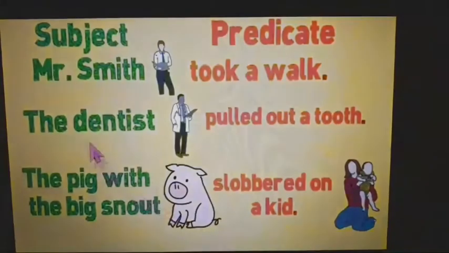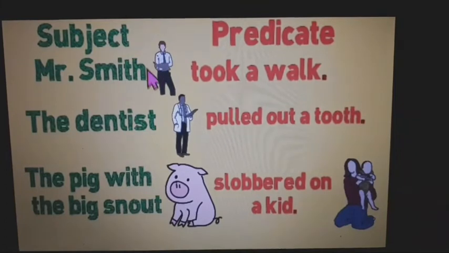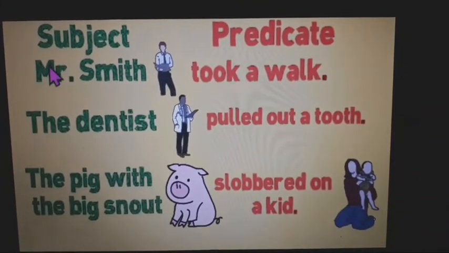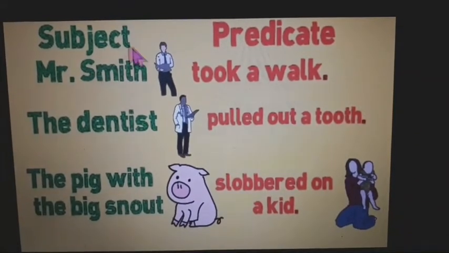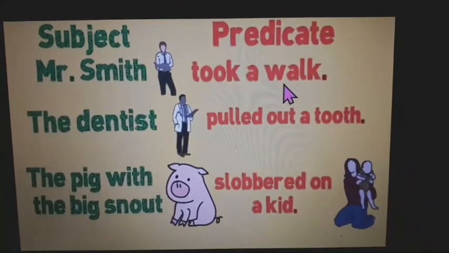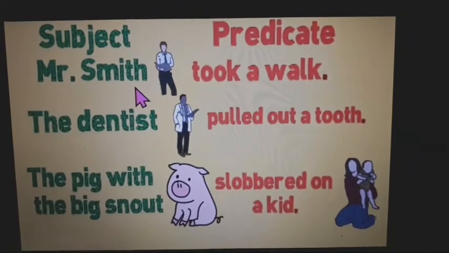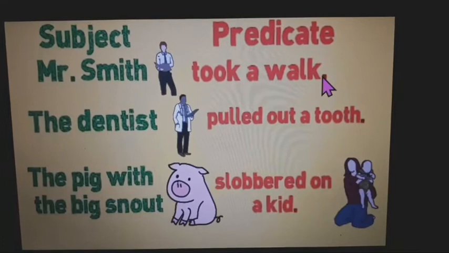Okay, see here, subject, Mr. Smith. So what is the name of this man? Mr. Smith. I'm going to talk about this person. That's why this is my subject. And what is this Mr. Smith doing? Mr. Smith took a walk. This is adding more information about Mr. Smith. That's why all these are predicate.